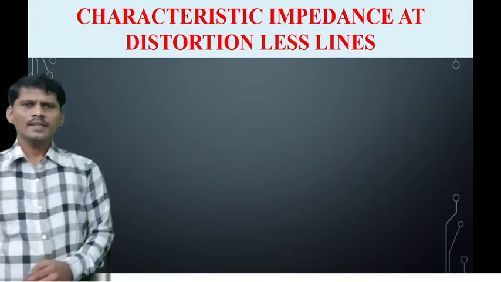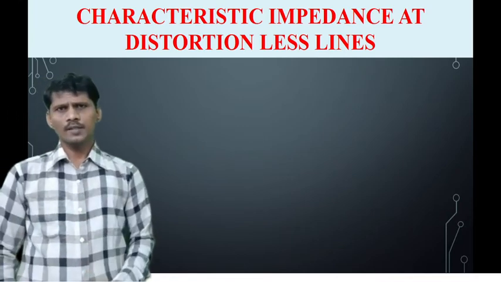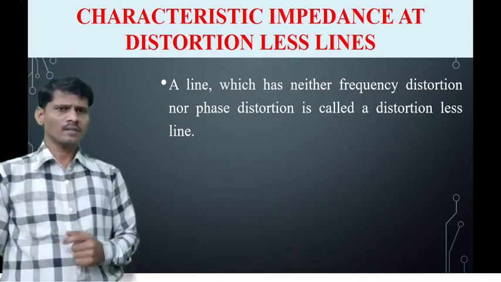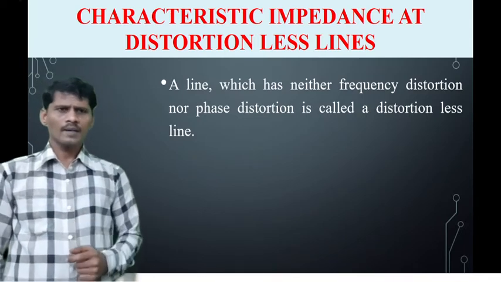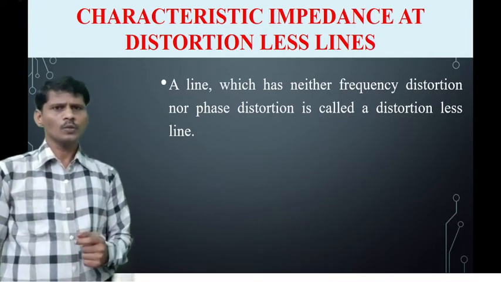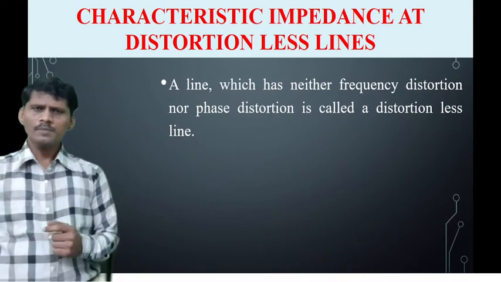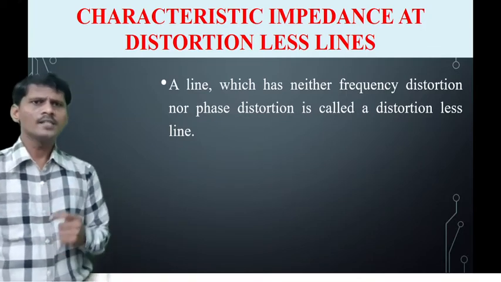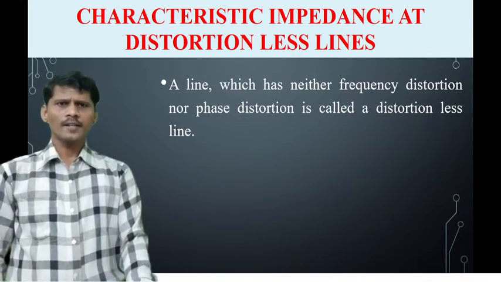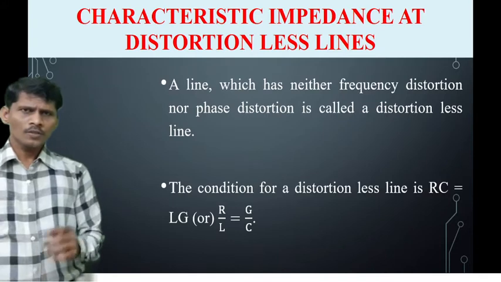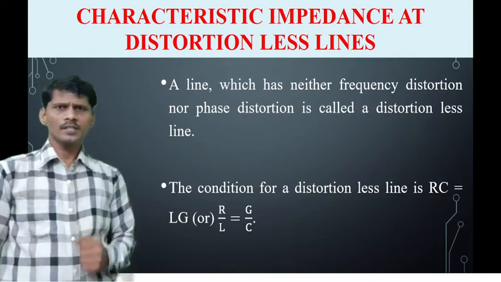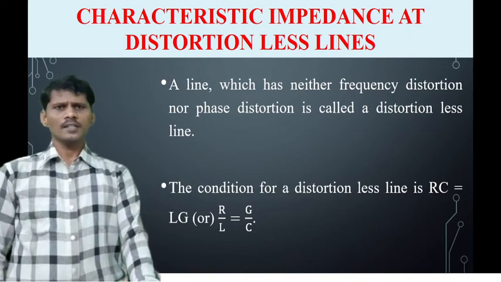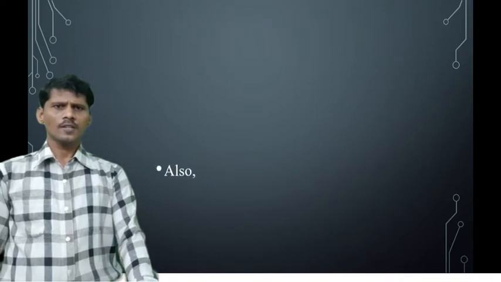The next one is the characteristic impedance of the distortionless transmission line. So we know that the condition of the distortionless transmission line is R by L is equal to G by C. A transmission line which has neither frequency distortion nor phase distortion is called a distortionless transmission line. So R by L is equal to G by C is the condition of the distortionless transmission line.